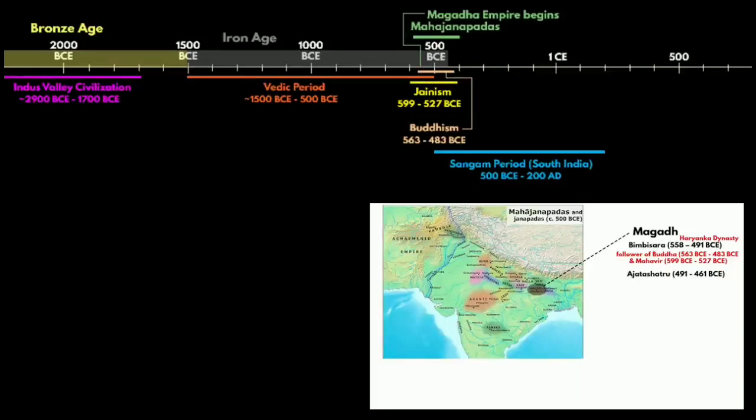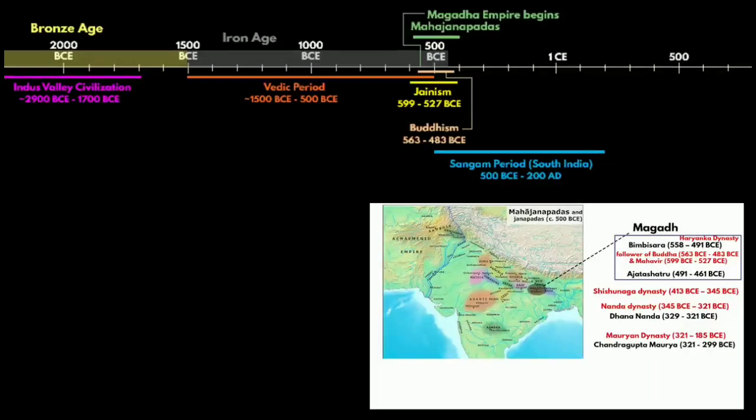Bimbisara was succeeded by his son Ajatashatru. Actually, these two father and son were regarded as the important rulers during the initial phase of the Magad Empire. After them, Shishunaga dynasty started ruling the Magad Empire. Like this, when Nanda dynasty started ruling the Magad Empire, their last ruler Dhananand, who was known to be a powerful king, he was defeated by Chandragupta Maurya.